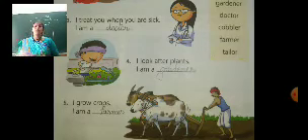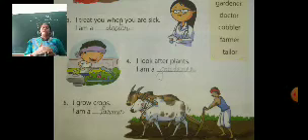Next, I look after plants. I am a gardener. When you have a beautiful garden in your school, or a beautiful park near your house, that park and garden is cared for by the gardener, because he looks after plants and makes the plants beautiful. He gives a good shape to all the plants. So who cares for the plants? The gardener cares for the plants.